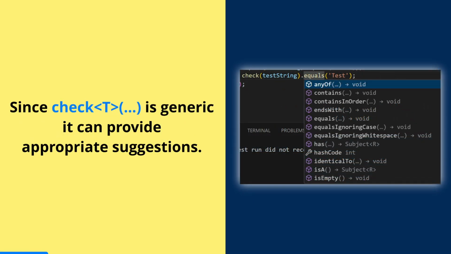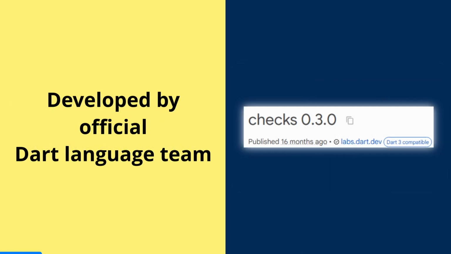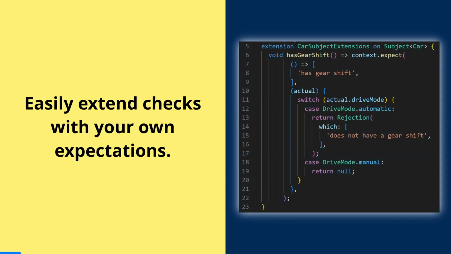Checks is type aware. As we already saw, check is generic with type T. That means that it will be aware of which type was provided to it. It can offer the correct and available methods that apply only to the used type T. Checks is developed by the Dart team, so it is an official package that is properly maintained by the official Dart team.